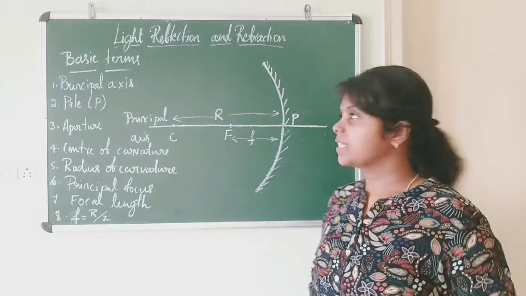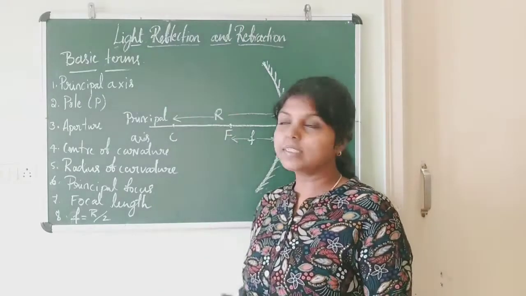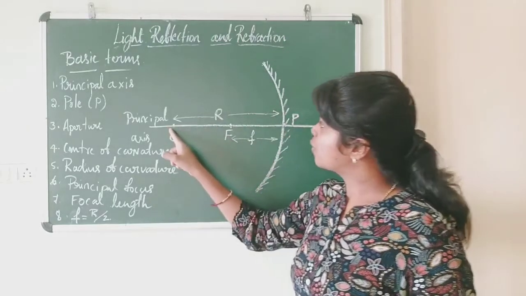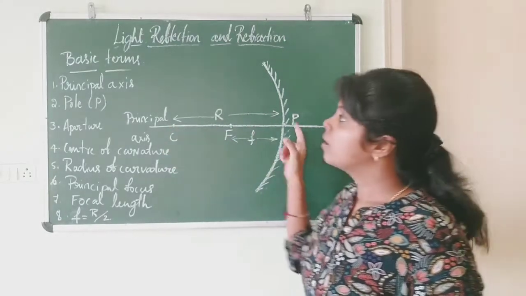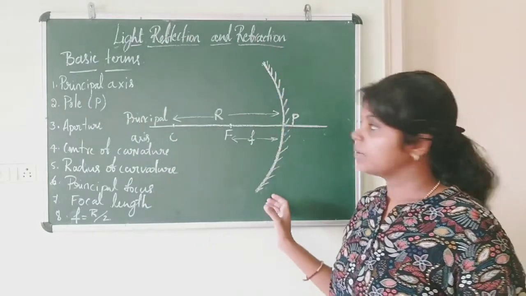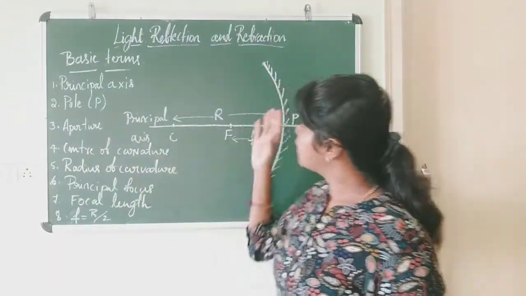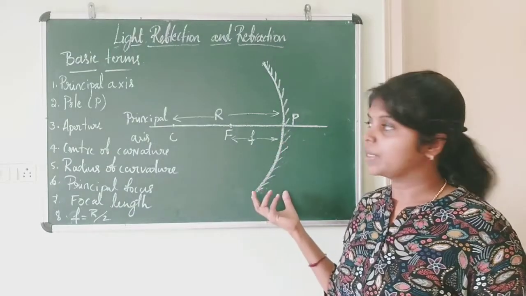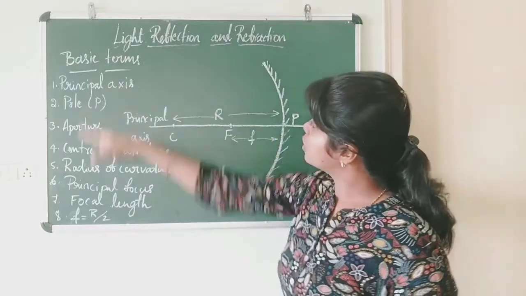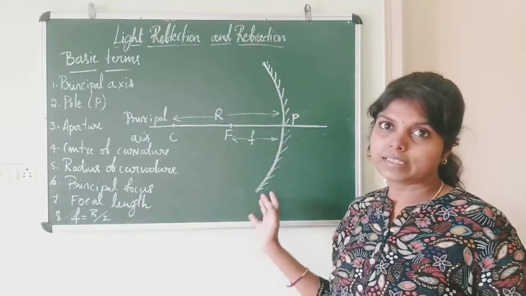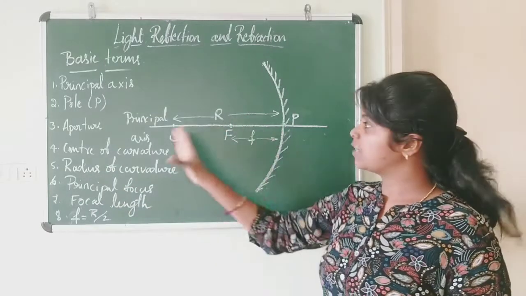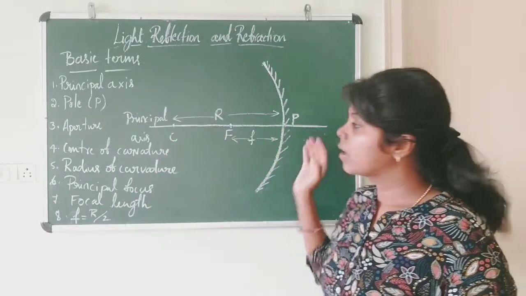Now let us see some basic terms related to spherical mirrors. We have the principal axis. It is the line joining the center of curvature and pole. Pole is the geometrical center of the spherical mirror. Aperture is the width of the reflecting surface of the spherical mirror. Center of curvature is the center of the hollow sphere of which this mirror is a part. And the radius of curvature is the distance between the center of curvature and pole.